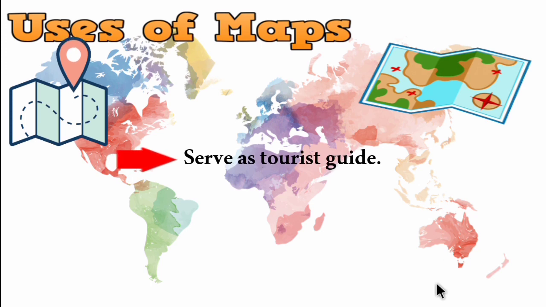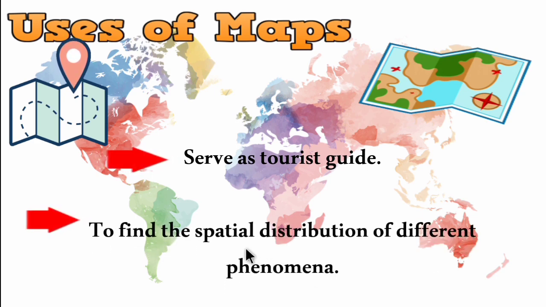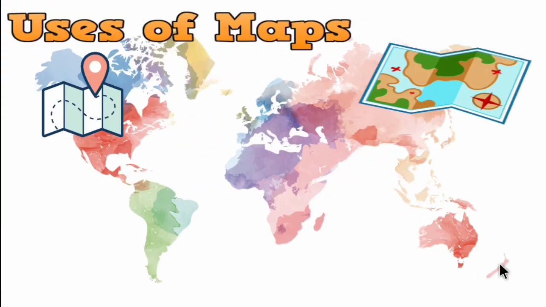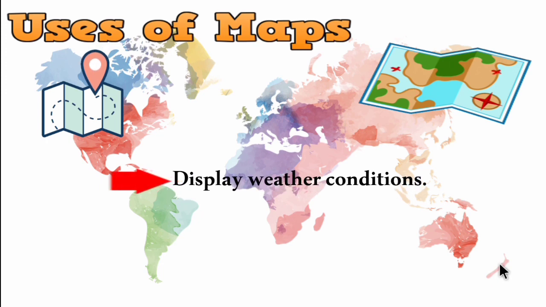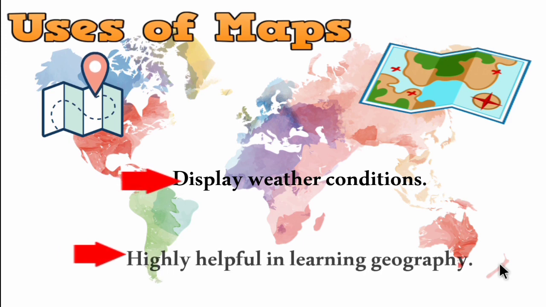Next, it serves as a tourist guide. A map is considered a tourist guide. To find the spatial distribution of different phenomena, and the space between one place and another place, a map is very useful. Next one is to display weather conditions. We can display the weather condition through maps.